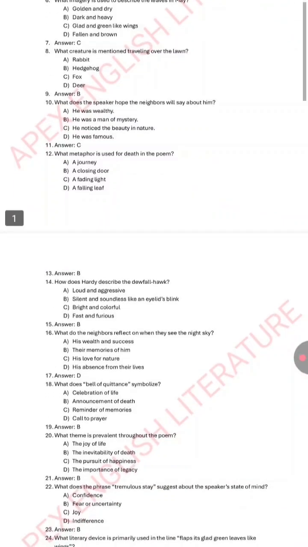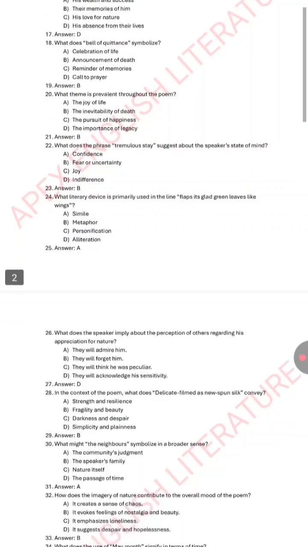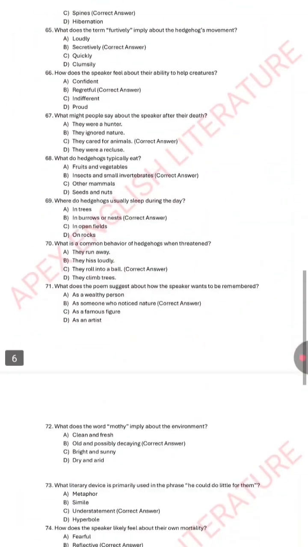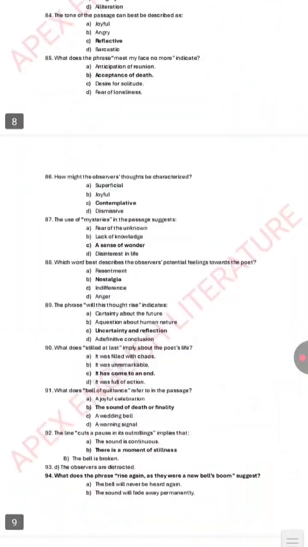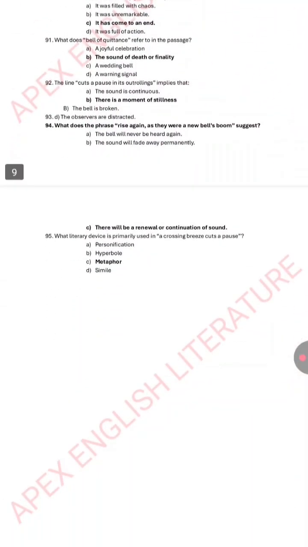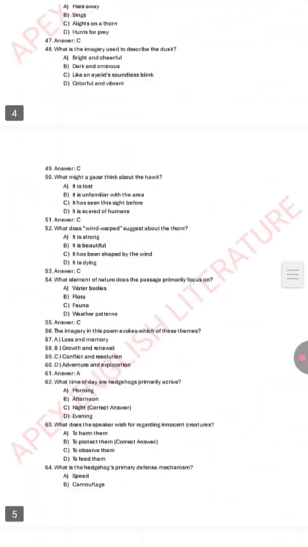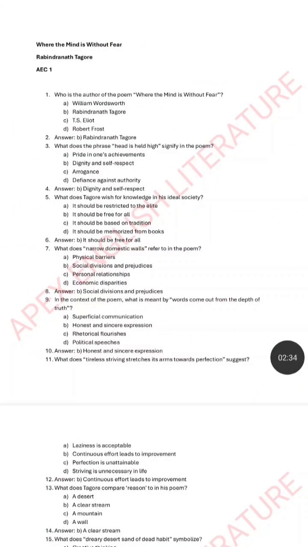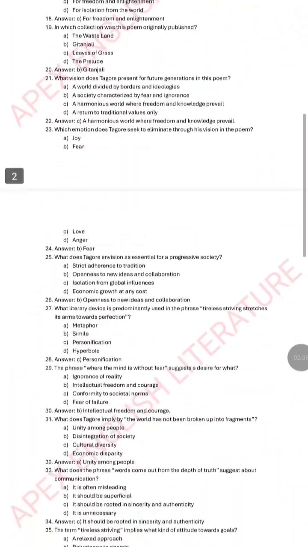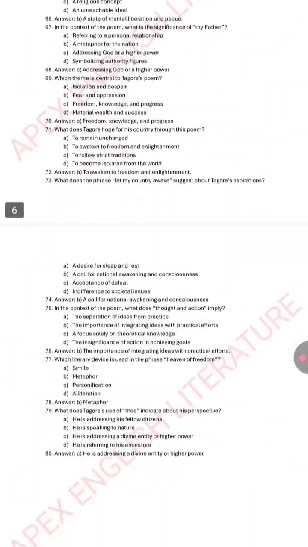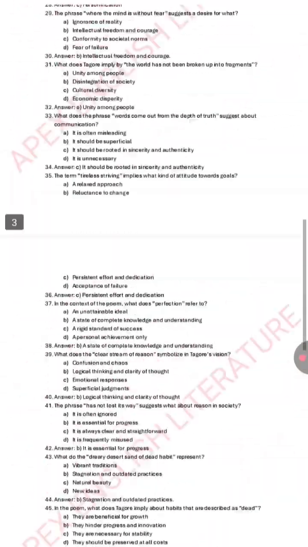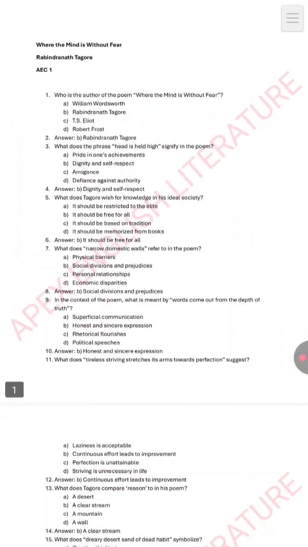Various questions including the literary devices used, the symbols used. We have provided you with everything. There are almost 95 questions from Afterwards by Thomas Hardy. Then you have Where the Mind is Without Fear by Rabindranath Tagore. Again, we have provided around 80 MCQs along with the answers. Just check in our group.